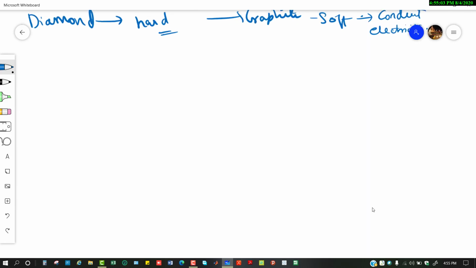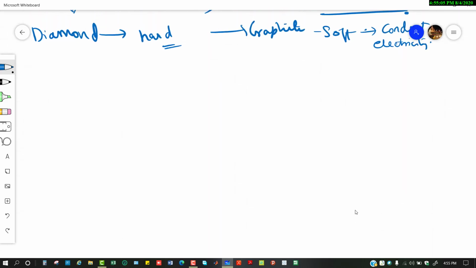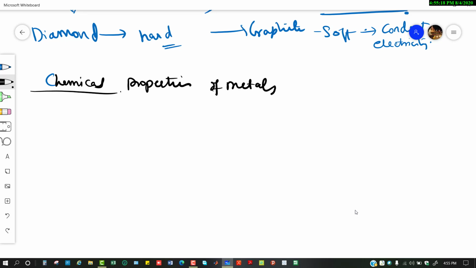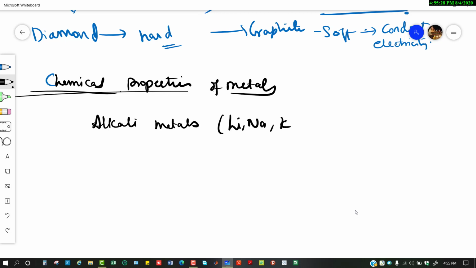We'll also see some chemical properties of metals. Similarly, let's talk about chemical properties of metals. Chemical properties of metals means, like alkali metals. What are alkali metals? I told you: lithium, sodium, potassium, etc.